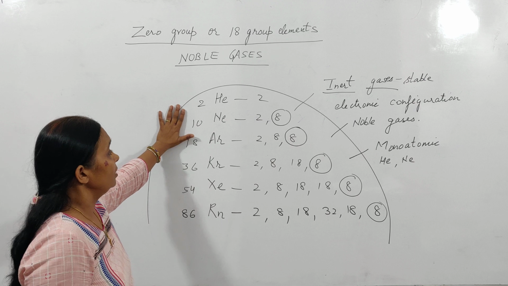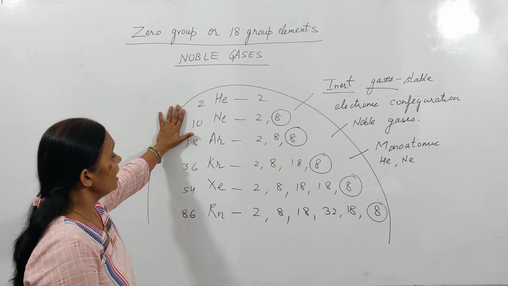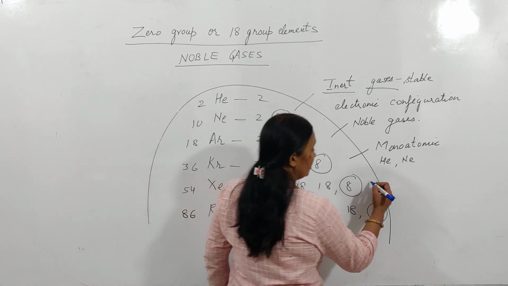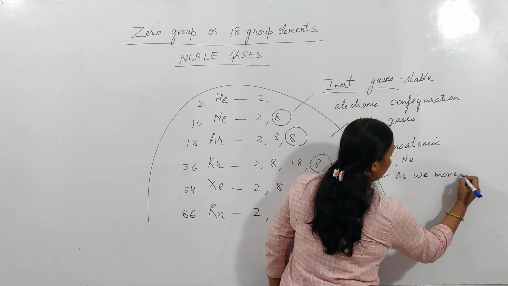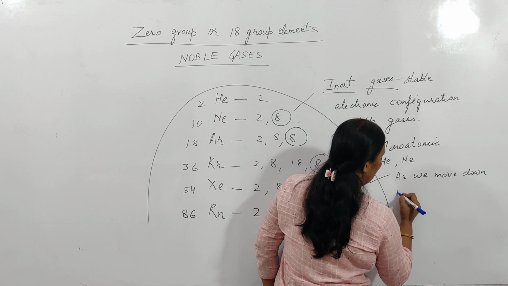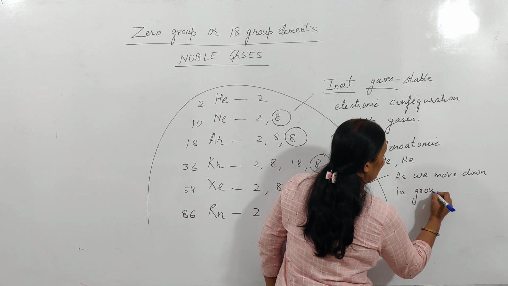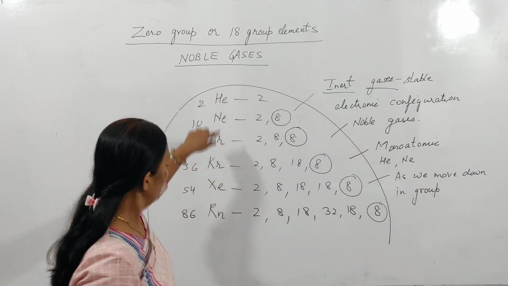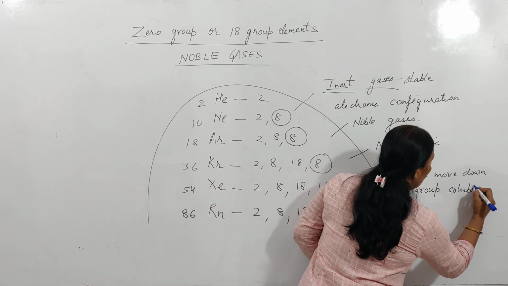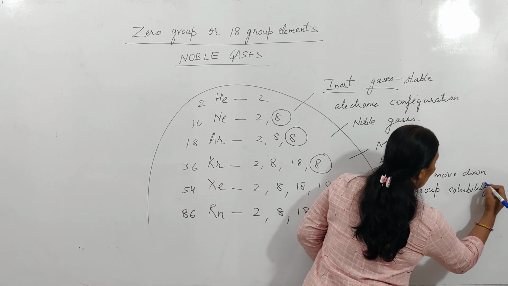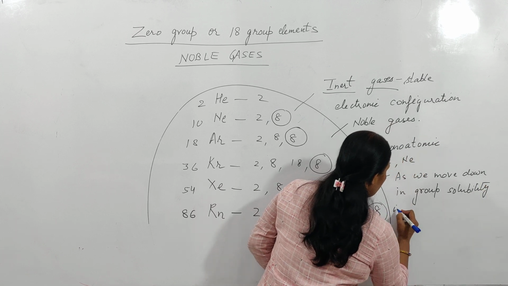These gases are very less soluble in water, and as we move down in the group, that is, as we move from helium to radon, what happens? Their solubility in water increases. Solubility increases.